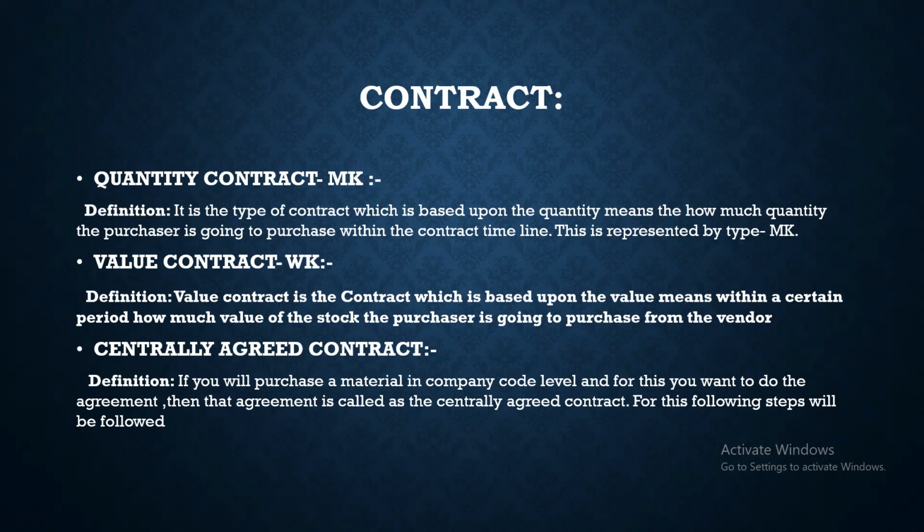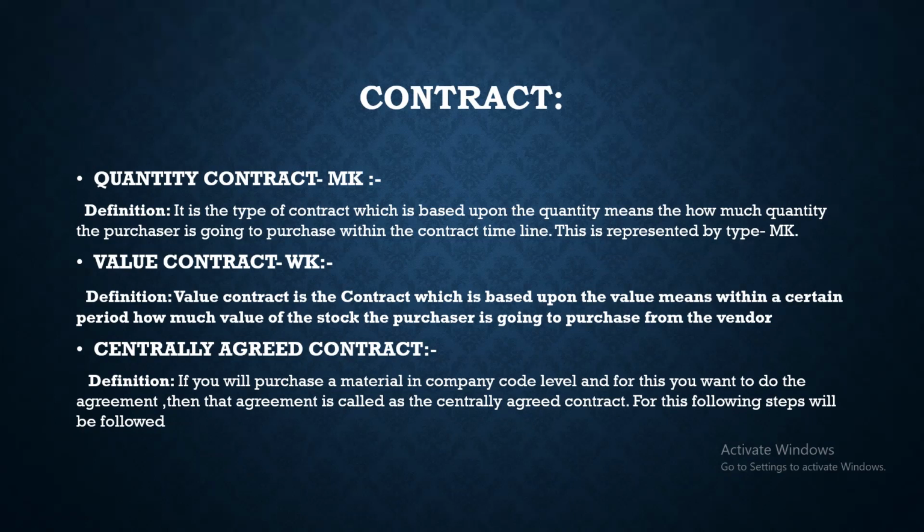That is called the quantity contract. What is the value contract? Value contract means purchasing the material from the vendor based upon the price only. Like the company wants to purchase material worth 3 lakh rupees or 1 crore rupees for a certain period of time. So it is called the value based contract.